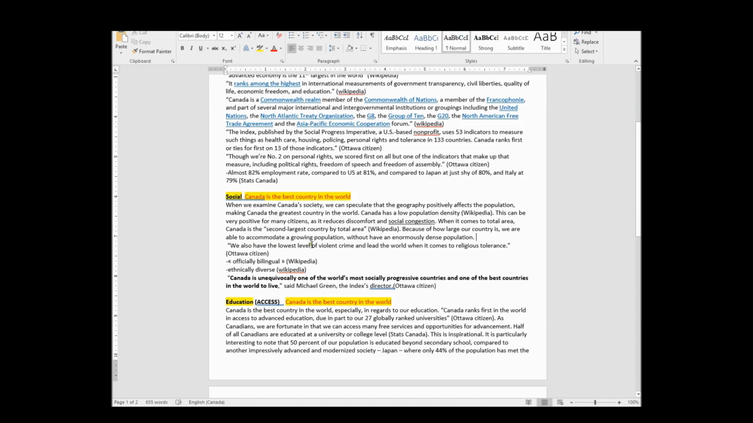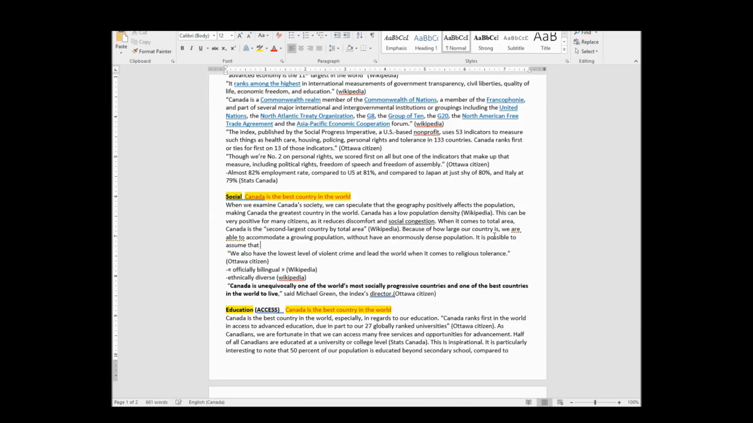So now we have another fact. This is interesting. We have the lowest level of violent crime and lead the world when it comes to religious tolerance. This is such a great fact. So I'm going to make another suggestion, another idea. It is possible to assume that, let's go back up here, that geography, I'm just going to copy this, as you guys can see. I'm going to paste it here, but I'm going to reword it.